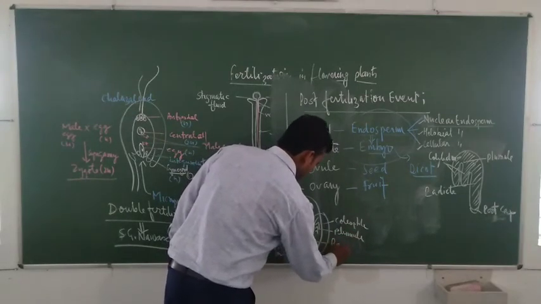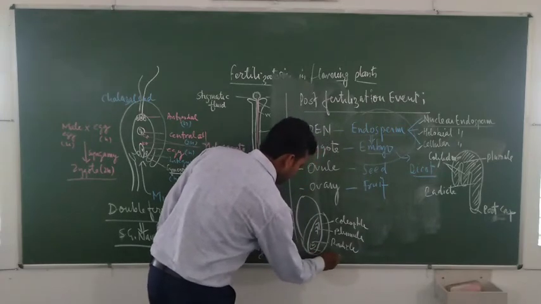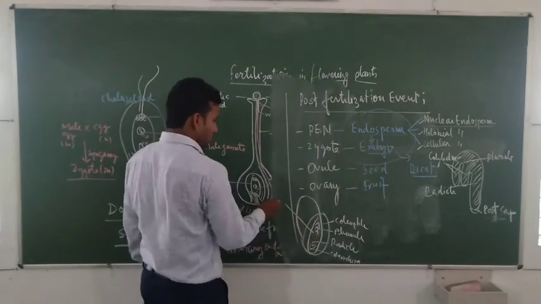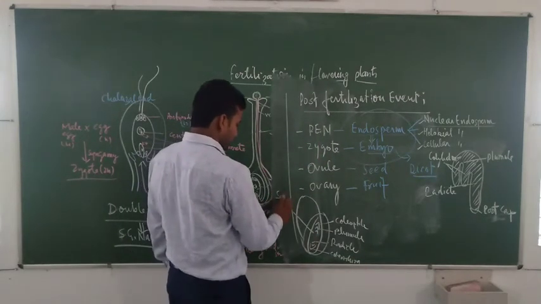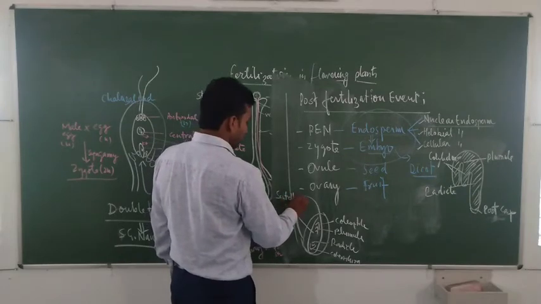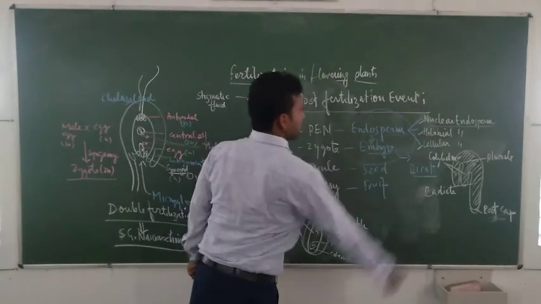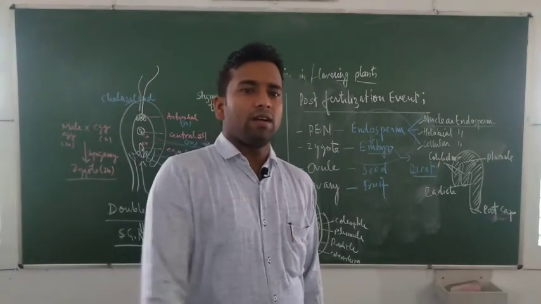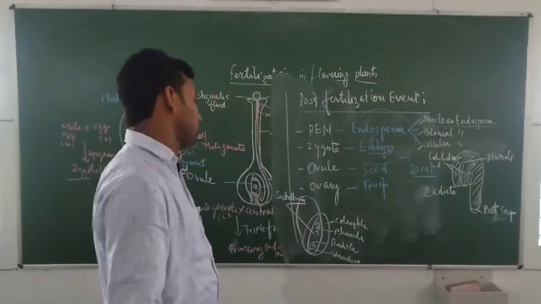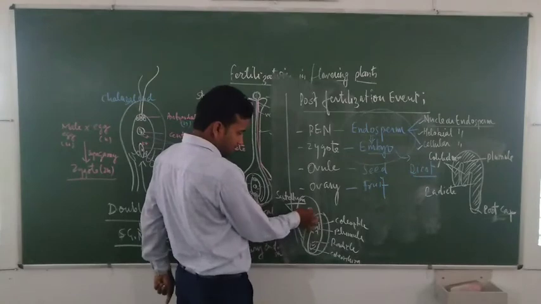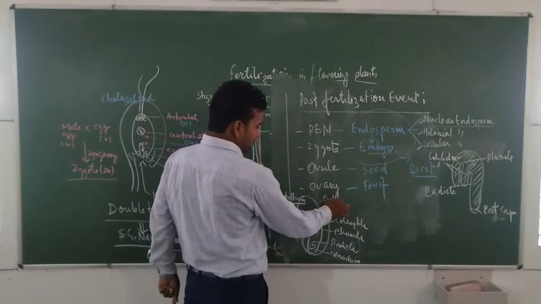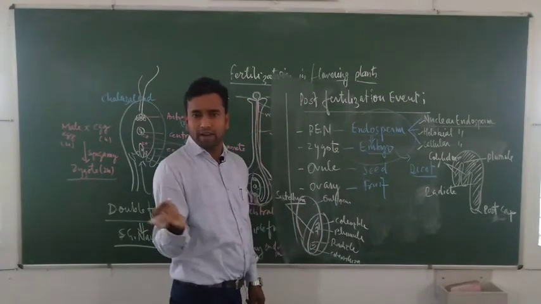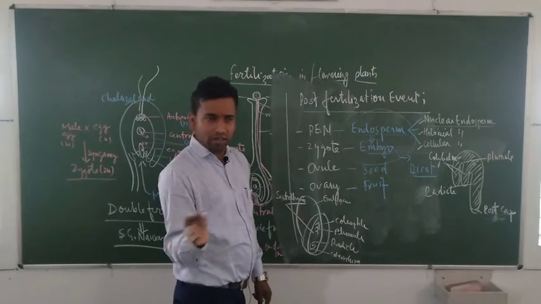This is the radicle, and this is the coleorhiza, and this portion is called scutellum. Scutellum is similar to the dicot cotyledons, and the remaining portion is endosperm. It persists with the seed because this is a monocot. In most monocot plants, the endosperm persists with the embryo.